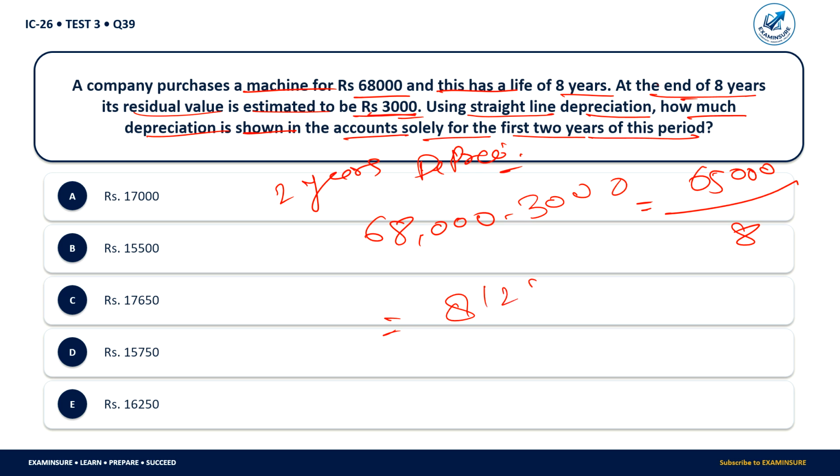So this will come 8125. So 8125 per year depreciation. Straight line, it is directly straight line. So I am dividing directly. So for 2 years it will become how much? 16250. So this will be your correct answer.